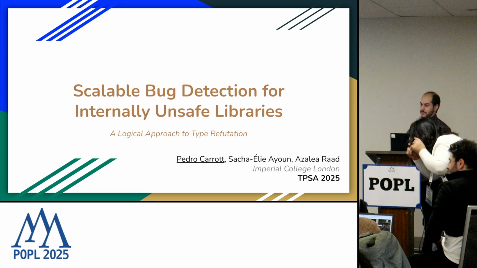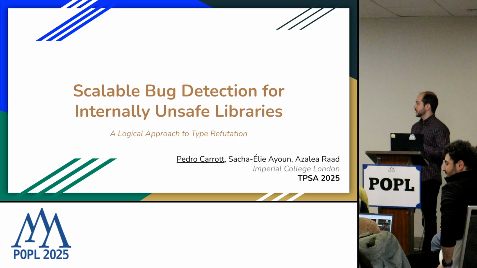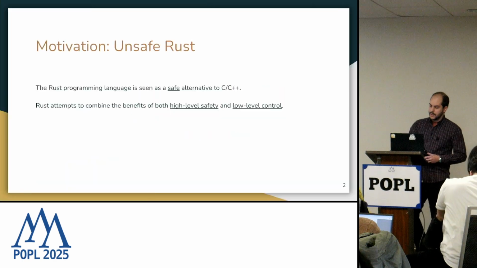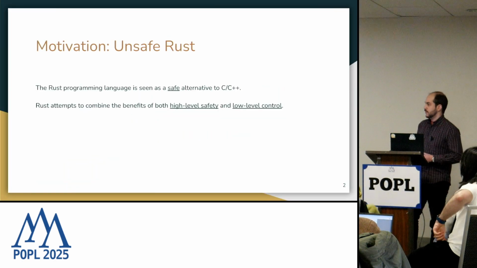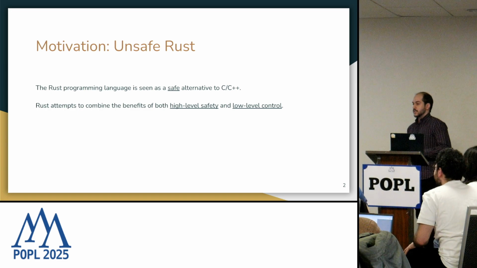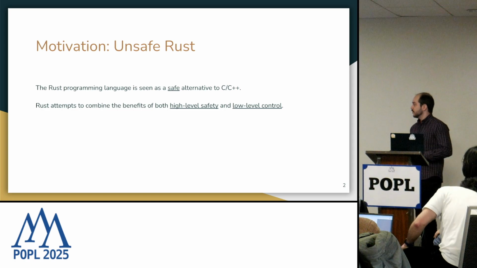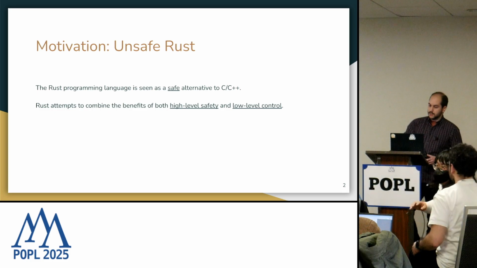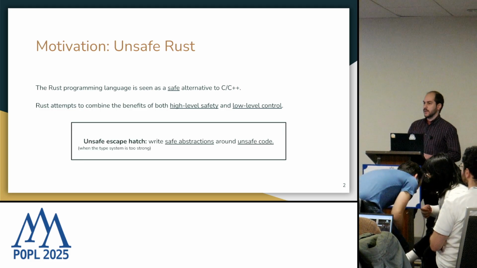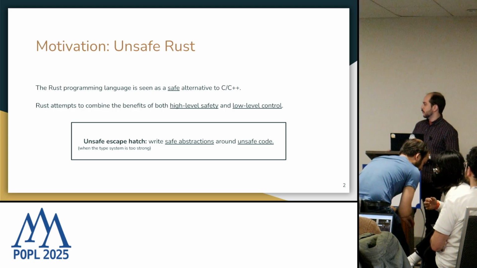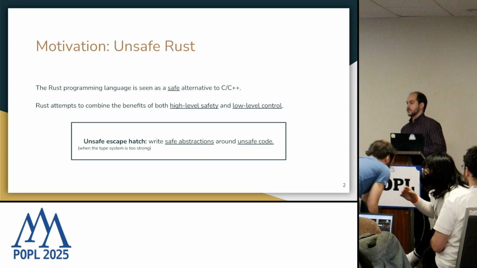So we focus on allegedly safe libraries that rely on internal use of unsafe code. And our main motivation for this is the Rust programming language. Rust offers a type system that statically ensures memory safety, making it a safe alternative to C and C++. Although Rust does provide a way of performing low-level unsafe memory operations, it still ensures memory safety through the